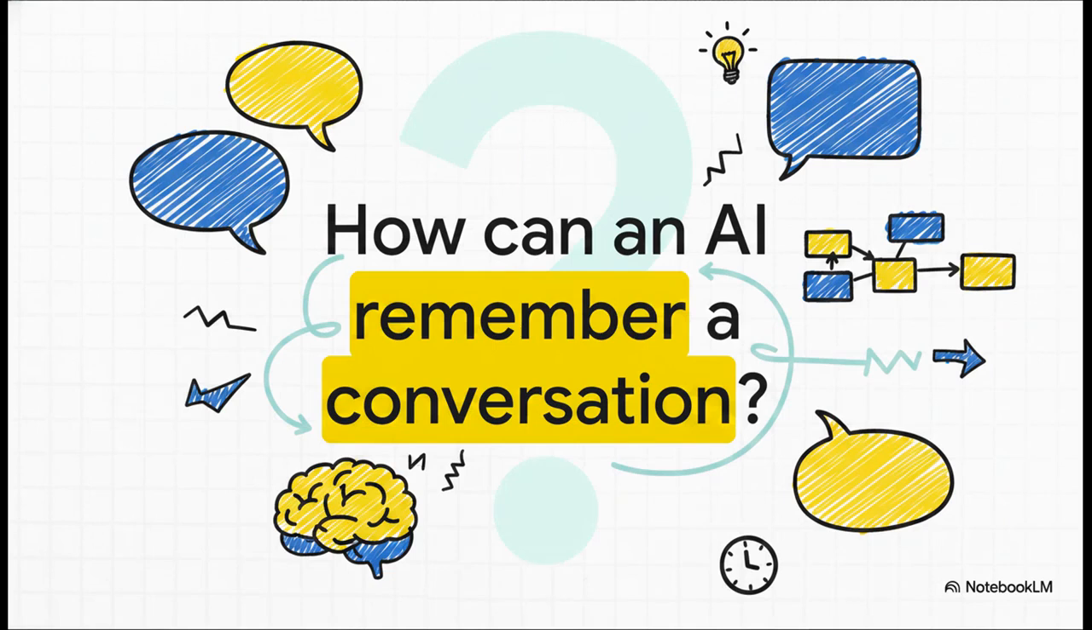I mean, how can an AI actually remember a conversation? Without some kind of memory, every single thing you say is a totally fresh start. You ask a question, it gives you an answer. You ask a follow-up, and it's got no clue what you're talking about. It's not just annoying, you know? It makes any kind of deep, meaningful conversation pretty much impossible. And that's exactly the challenge AgentCore is designed to solve.